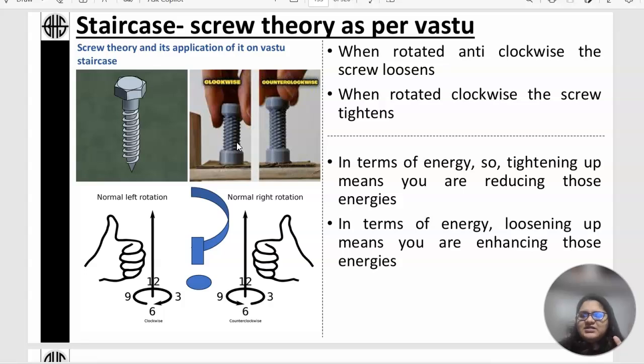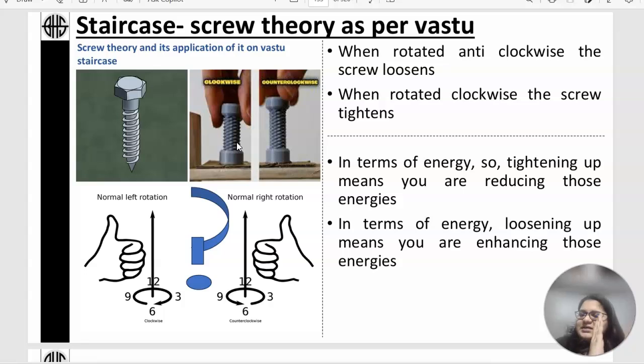Let us first use the screw theory to understand the staircase run theory. When you consider a normal screw, if you try to loosen the screw, what happens? You move the screw in an anti-clockwise direction, so the screw loosens up. But when you move in a clockwise direction, the screw tightens more.